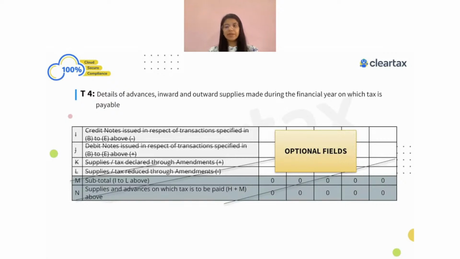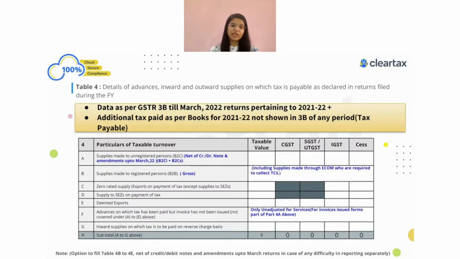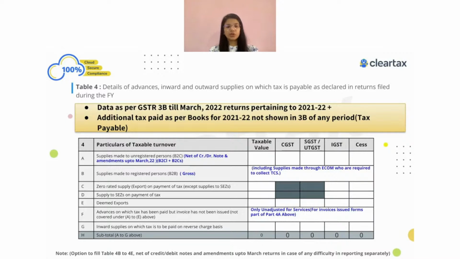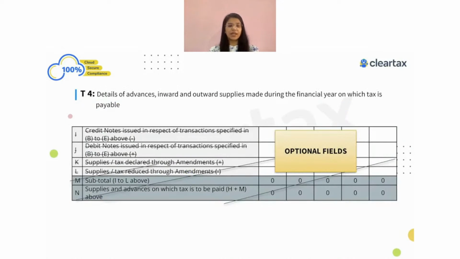I can always skip that, and I don't have to fill all this information separately. I only need this drill down. Even when you have a credit note in relation to B2B, you can show a net figure over here rather than showing a proper drill down. Rather than doing separations, you can always show the net figure here. So that is what they have talked about.